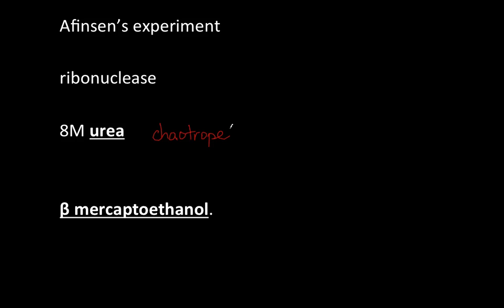And basically in your explanation, I'm not going to write the details of it. This is for you. I'm just going to give you a little skeleton here. But basically the main point you want to drive home is that chaotropes disrupt hydrophobic interactions.